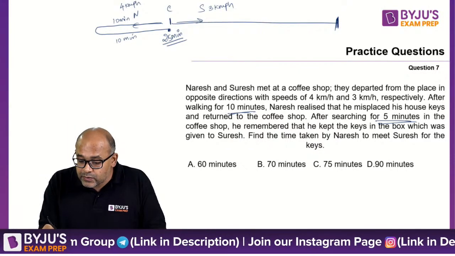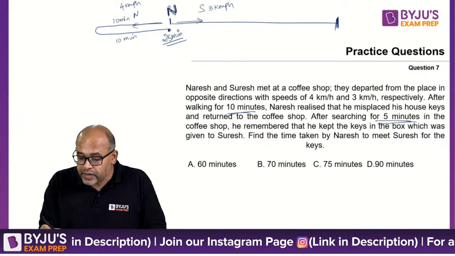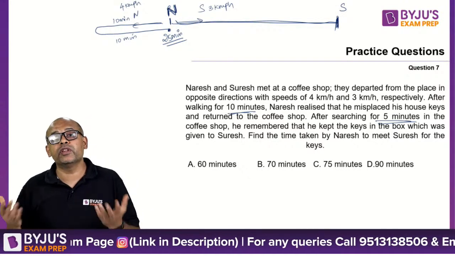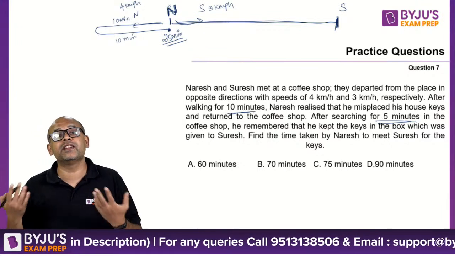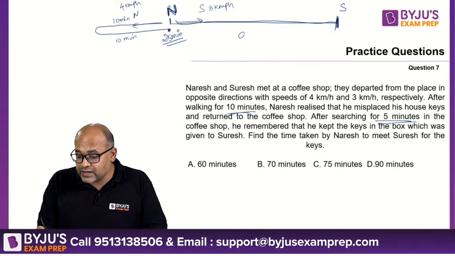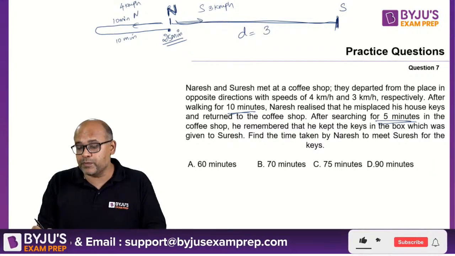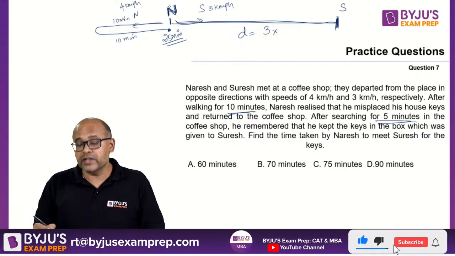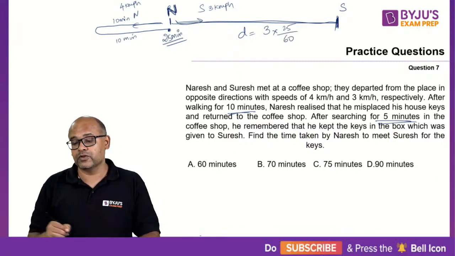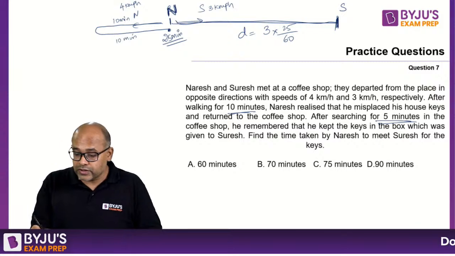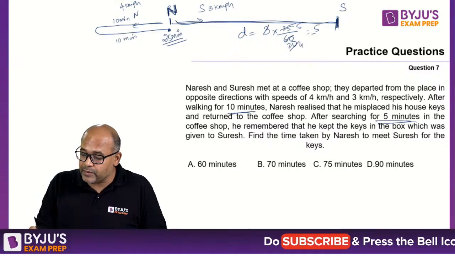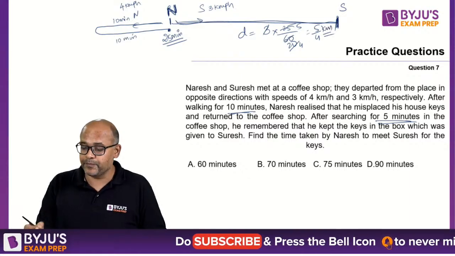What is the distance between them? Naresh is here, Suresh is here. The distance between them is nothing but the distance travelled by Suresh in 25 minutes. So this distance d is equal to Suresh's speed, 3, into time. Distance is speed into time. Time is 25 minutes, but I need it in hours, so 25 by 60. 3 goes 20 times, 5 5s are 5 4s are. So this is 5 by 4 kilometers.